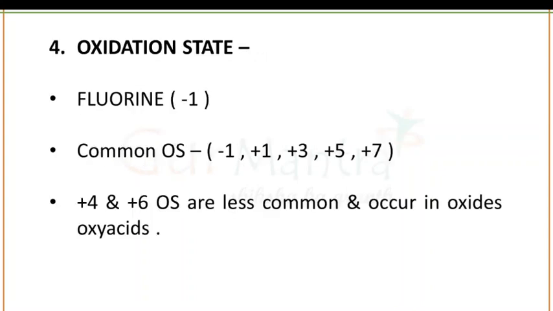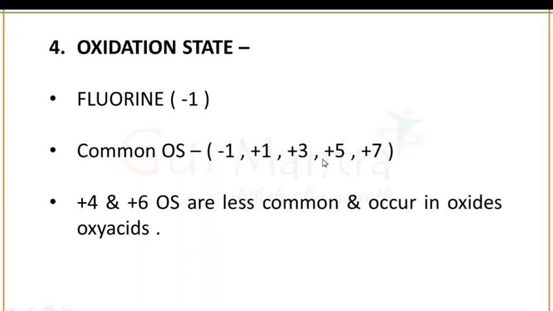The next property is the oxidation state. When we talk about the oxidation state in the case of group number 17, it has 5 different kinds of oxidation states: -1, +1, +3, +5 and +7.